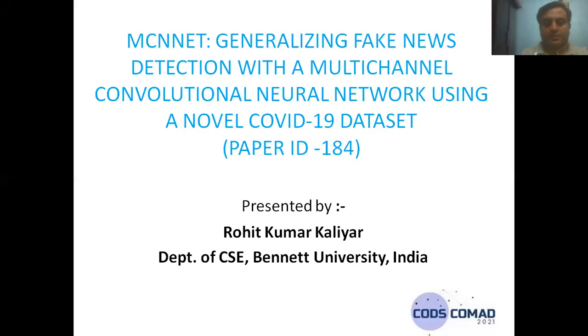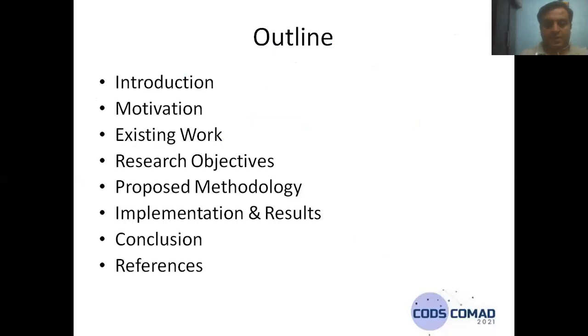My topic for today's presentation is generalizing fake news detection with a multi-channel convolutional neural network using a novel COVID-19 dataset, paper ID 184. This is a quick outline: first I will explain the introduction, then motivation, subsequently the existing work, research objectives, proposed methodology, implementation and results, and finally conclusion with the references.